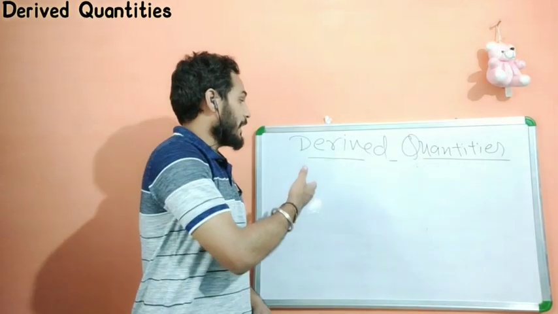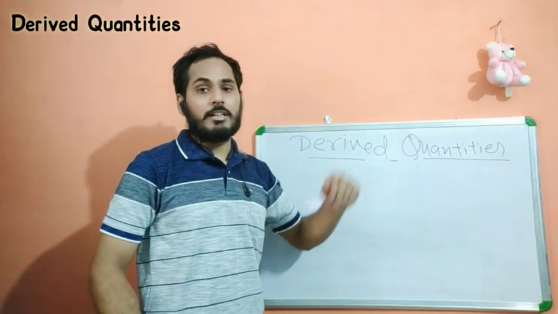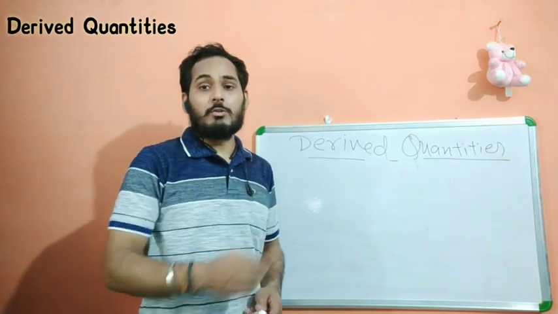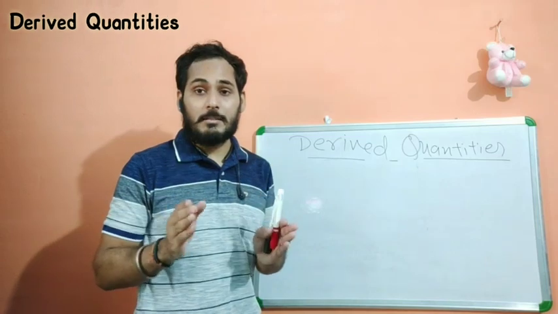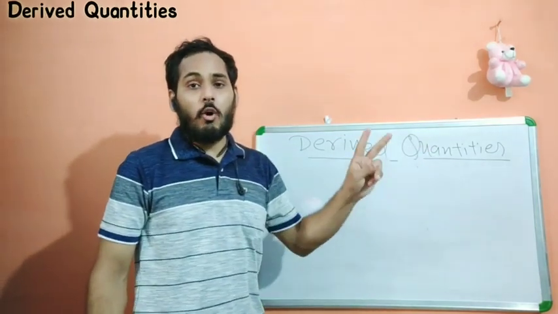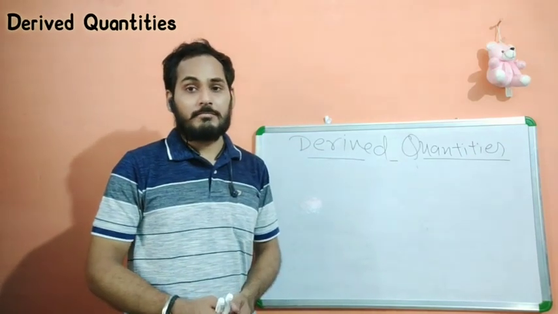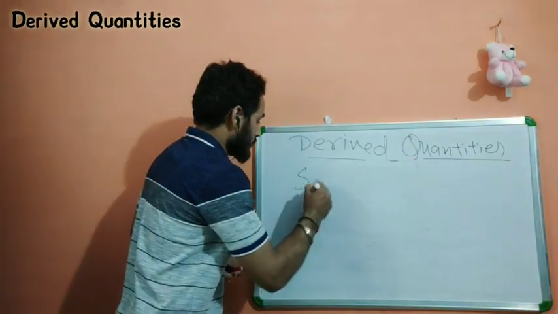Now, this is the second kind of physical quantities: derived quantities. Apart from the fundamental quantities, where we can use only a single unit along with the numerical value for any measurement, in the derived quantity we can use two or more physical quantities or units as well. Let's take an example of speed.